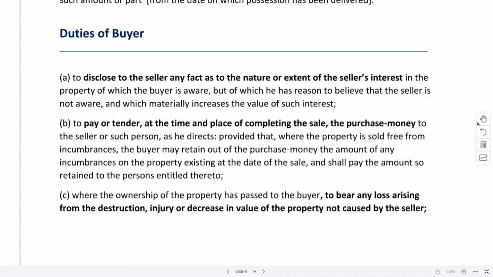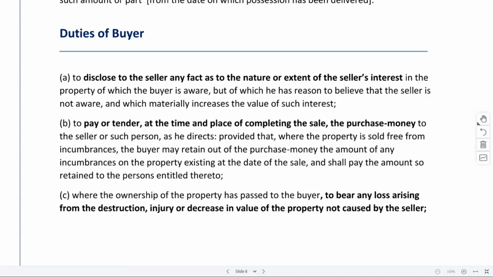Similarly, you would see the value of a property would go up in case there is some news like a metro line is coming this way, right? If they are saying some very reputed hospital will be set up, property value would go up.